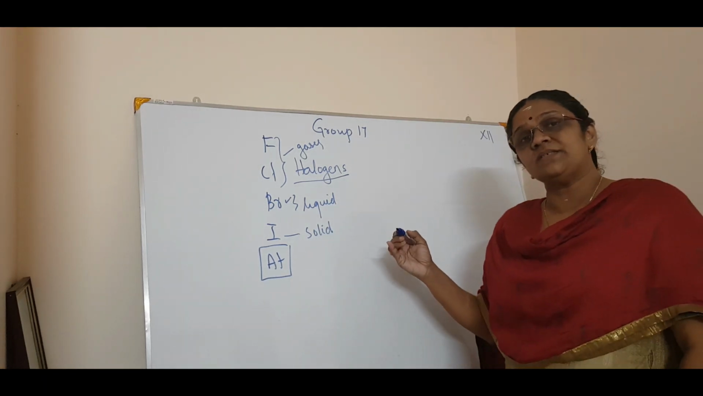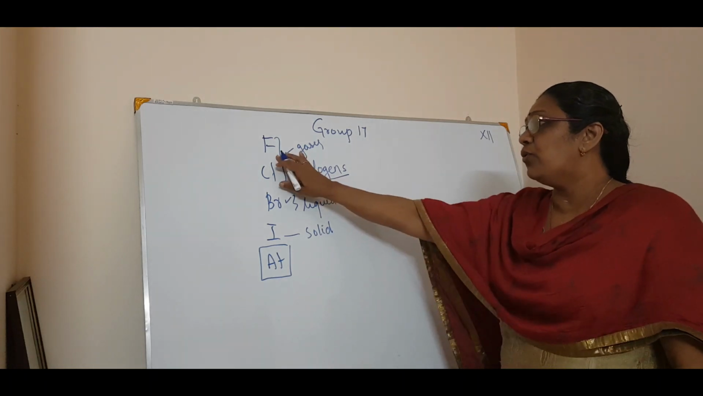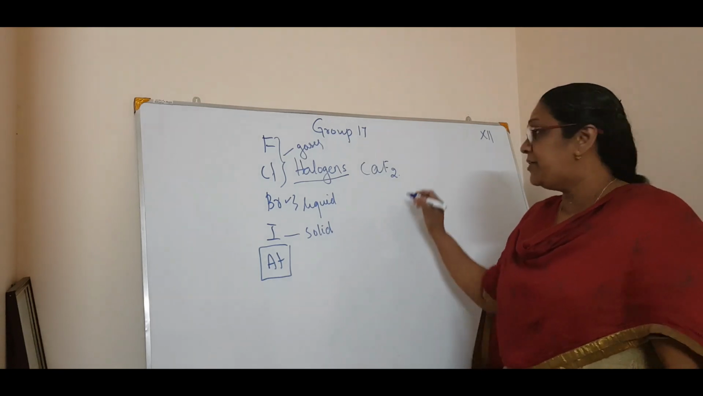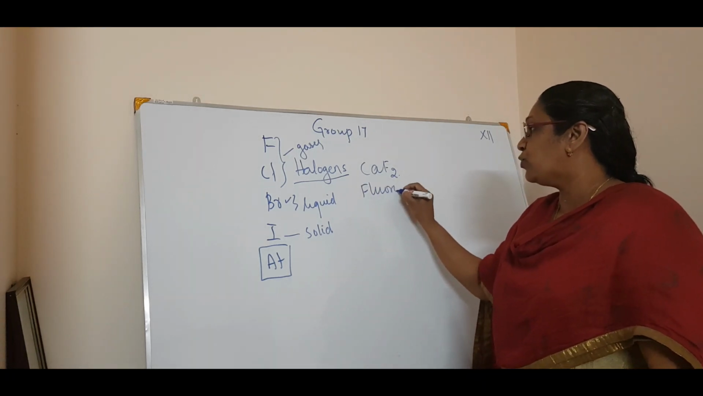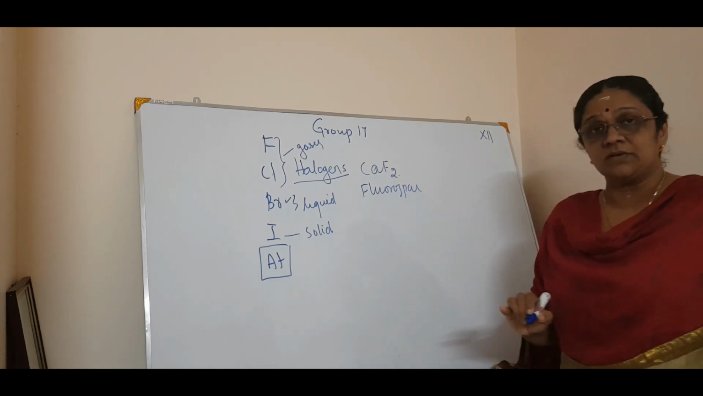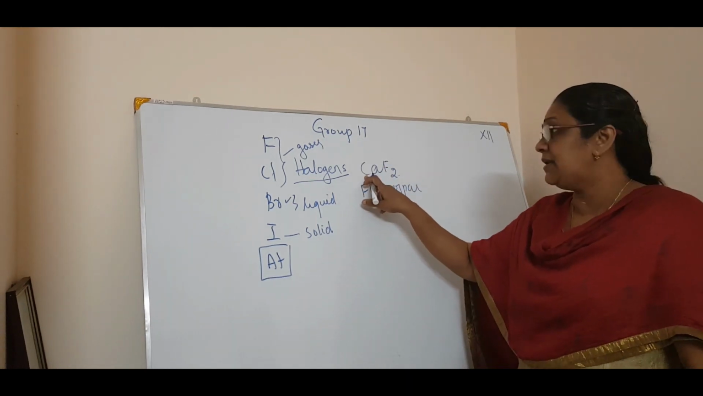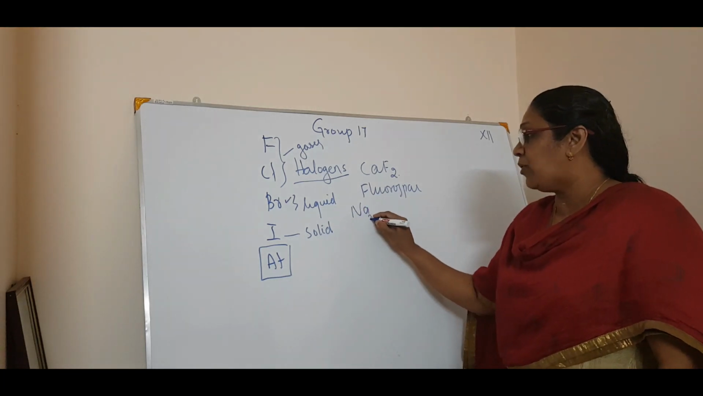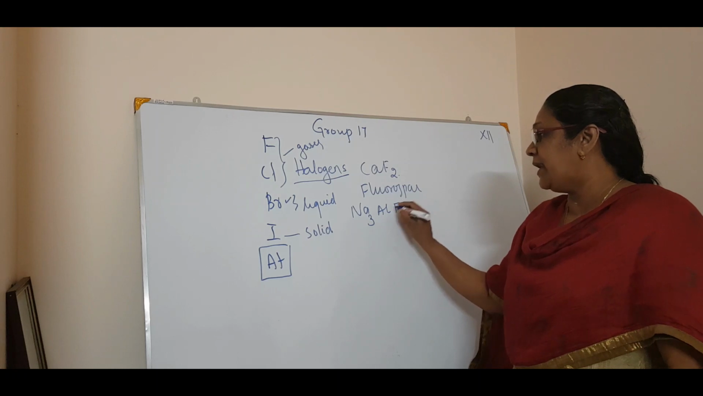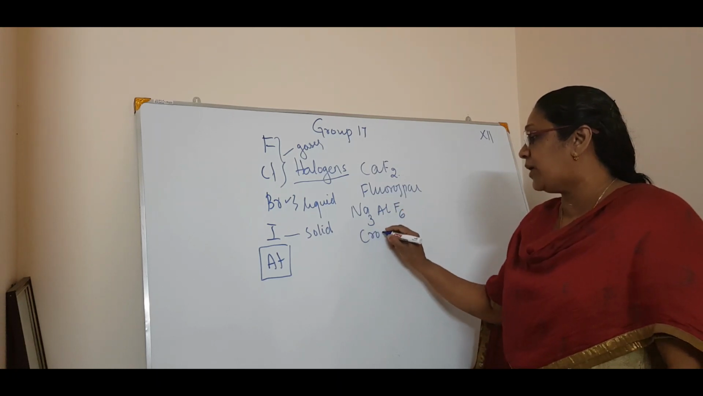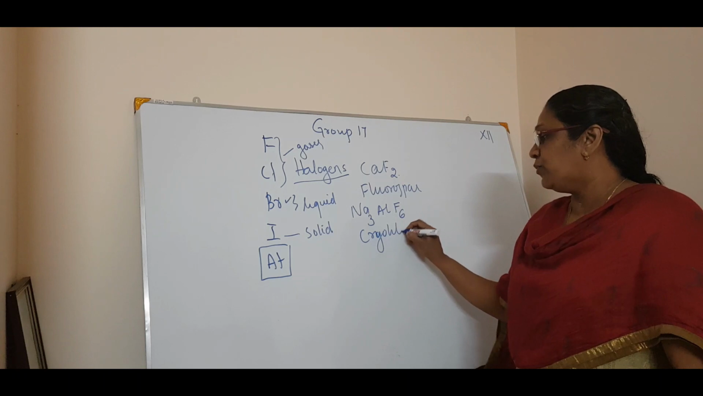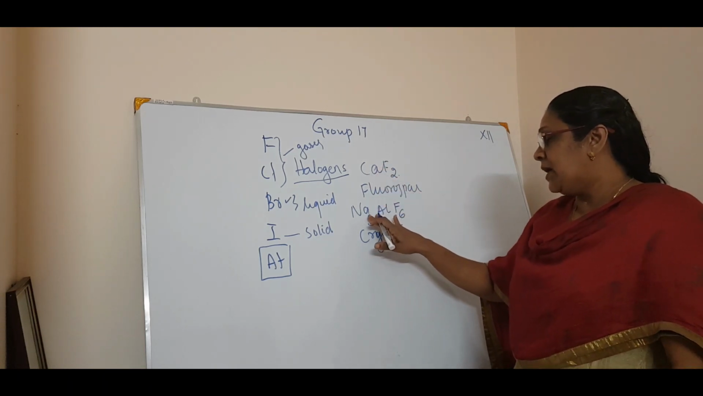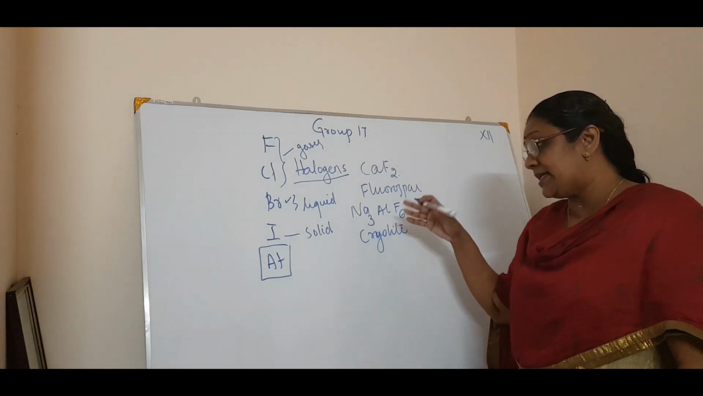Now as far as occurrence, fluorine is seen mainly in calcium fluoride, which is called fluorospar, and also in a little amount of sodium aluminum fluoride, Na3AlF6, which is called cryolite. So fluorine is seen in all these compounds, like calcium fluoride, then Na3AlF6, which is called cryolite.